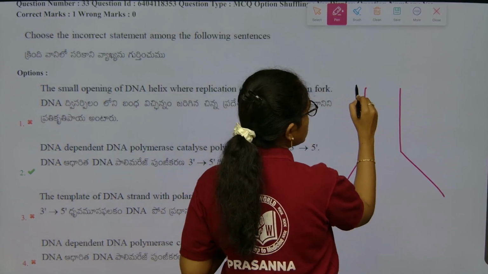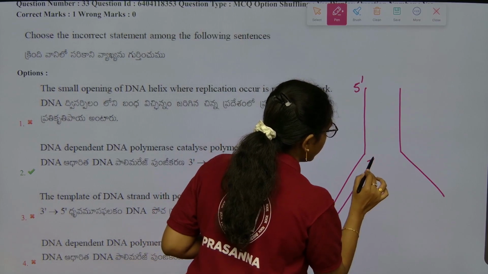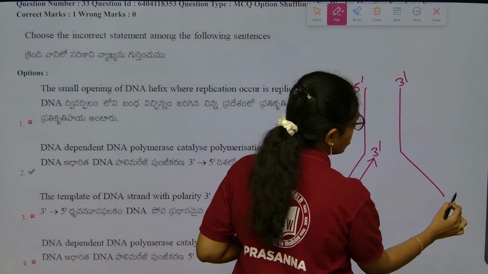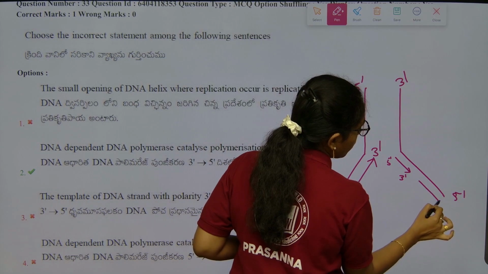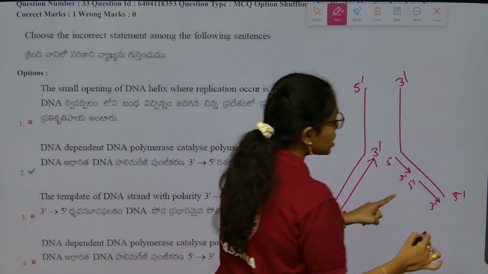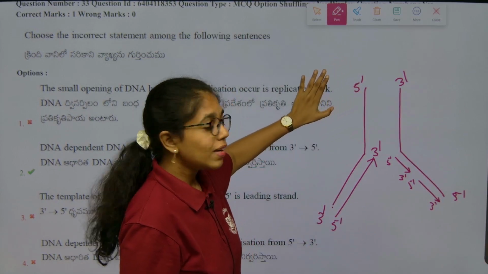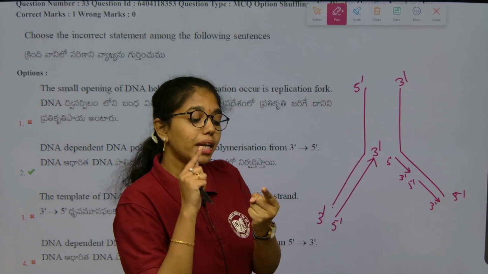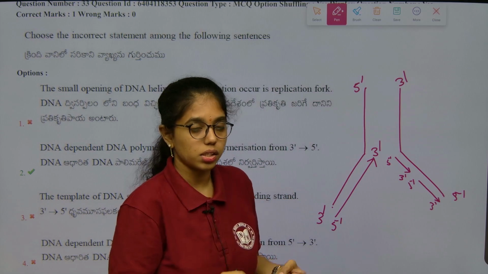In this, if you see, from 5 prime to 3 prime, the leading strand is from 5 prime to 3 prime, and here this is 3 to 5, and 5 prime to 3. This is the lagging strand. Now always remember, first the replication fork is formed, be it DNA synthesis or RNA synthesis, mRNA strand synthesis.